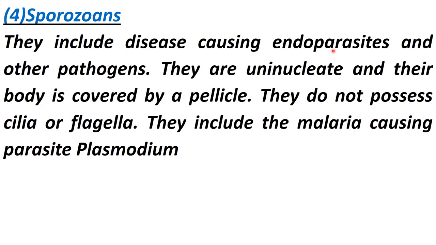Next is sporozoans. They include disease causing endoparasites. Endoparasites means parasites which live inside the body, and other pathogens. They are uninucleate, meaning a single nucleus is present, and their body is covered by a pellicle membrane that is made up of protein. So a cell wall is absent here. What is present? Pellicle, that is a protein membrane. They do not possess cilia or flagella. They include the malaria causing parasite, that is Plasmodium.